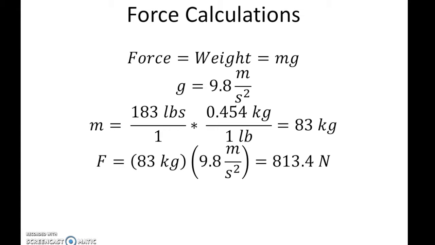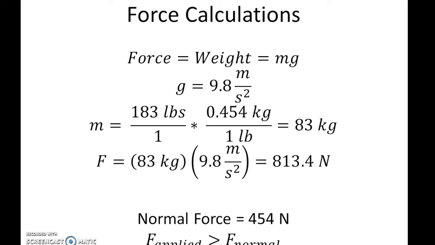813.4 newtons. Now, the amount of normal force felt through daily activities is approximately 454 newtons. However, the force brought down onto his knee at this point was much greater than this normal force, which was the cause of his knee cruciate ligaments reacting the way they did.